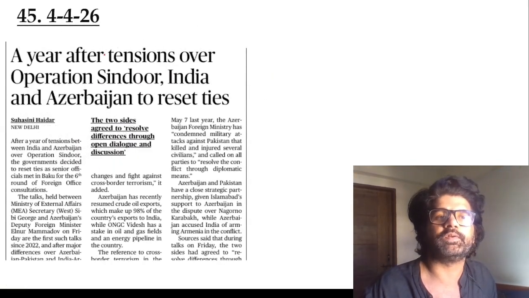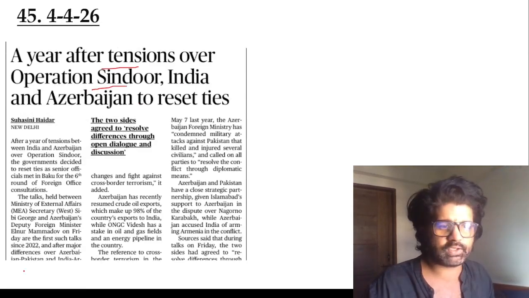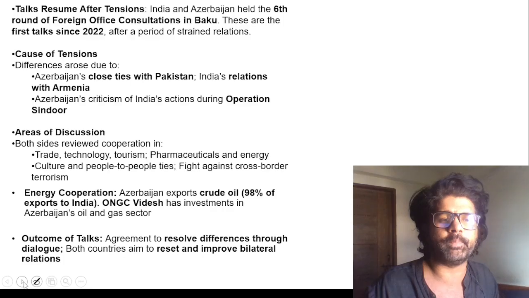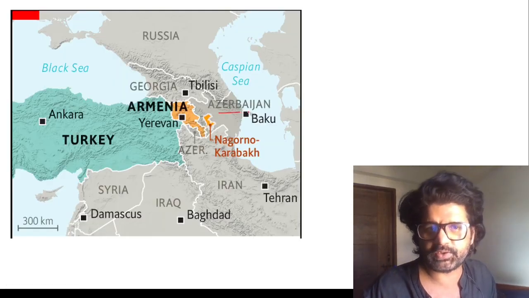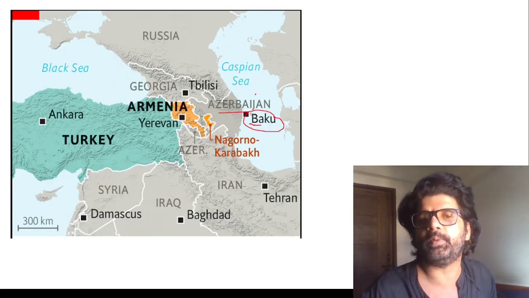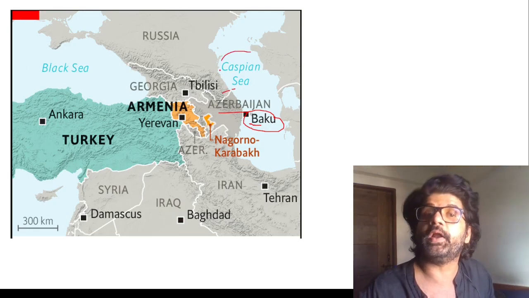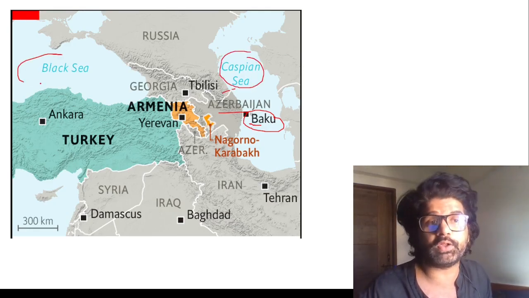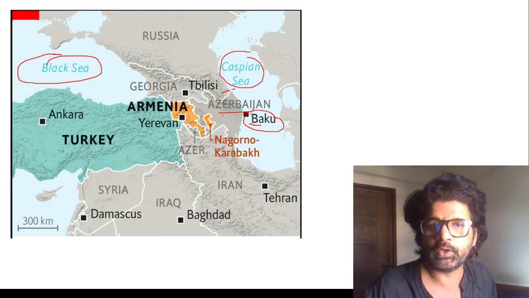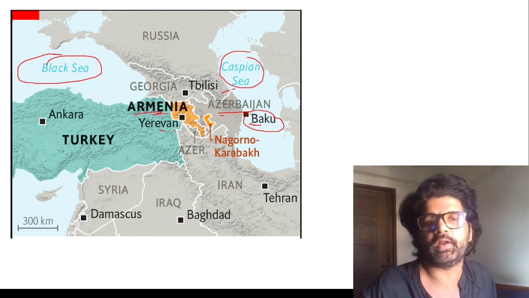Next article, 45th, 4th April 2026: a year after tension over Operation Sindoor. So India and Azerbaijan and Armenia, they fight. You see Azerbaijan here. Baku is the capital. They border the Caspian Sea. Find out all the countries bordering the Caspian Sea and all the countries bordering the Black Sea. All these are important. So Azerbaijan and Armenia, Yerevan is the capital.